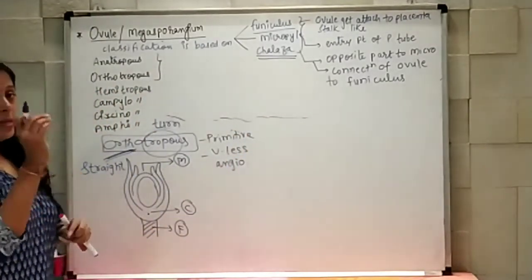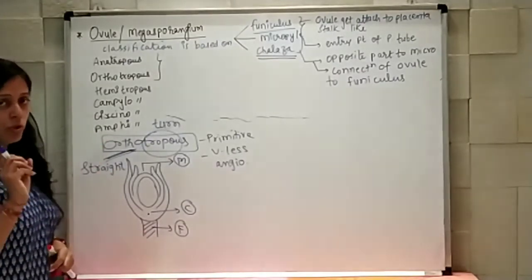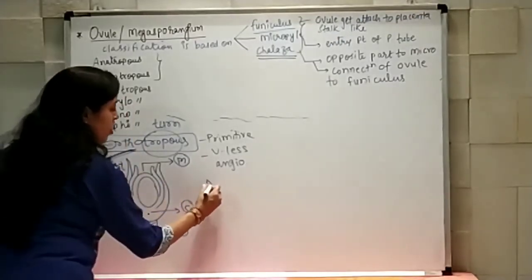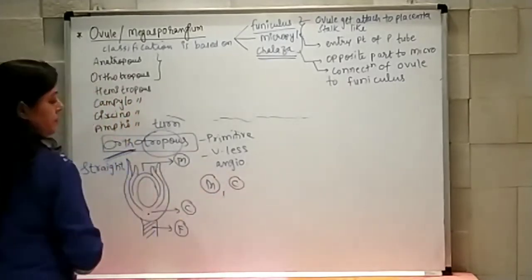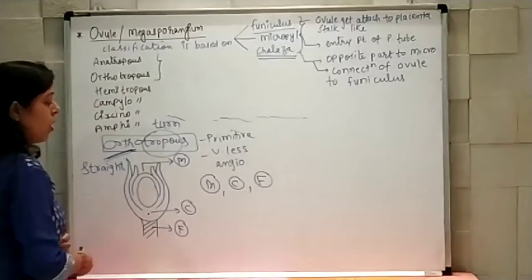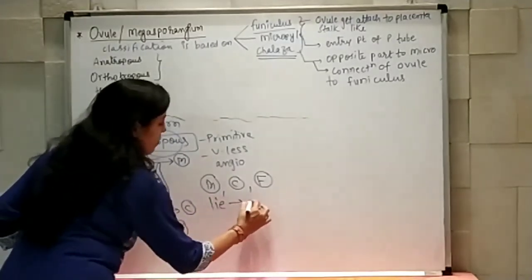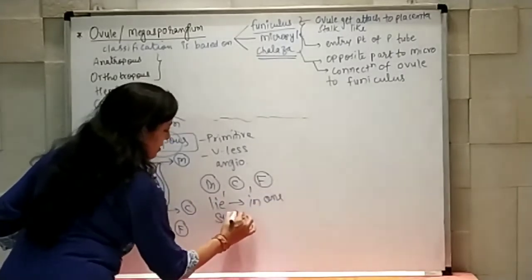But how to identify that it is orthotropous? For that you should know that in orthotropous, the micropyle, the chalaza and the funiculus all lie in one straight line.